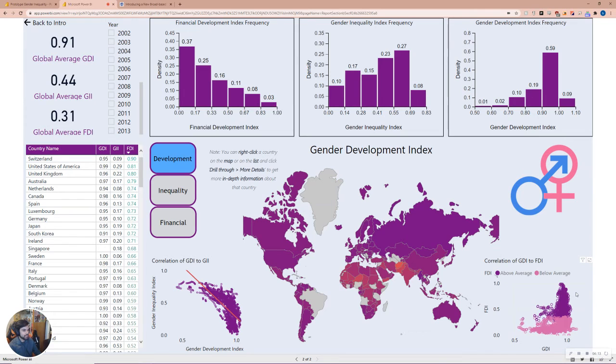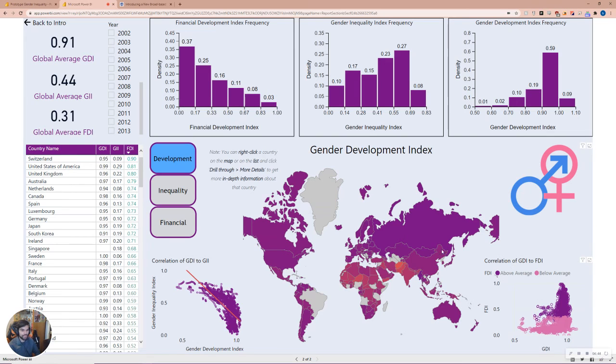However, if you take a look at this graph, it definitely seems to show that a country cannot reach its maximum financial development potential without improving its gender conditions. If your GDI is low, your FDI cannot be high. But if your GDI is high, the maximum potential of the financial development of your country rises very significantly.